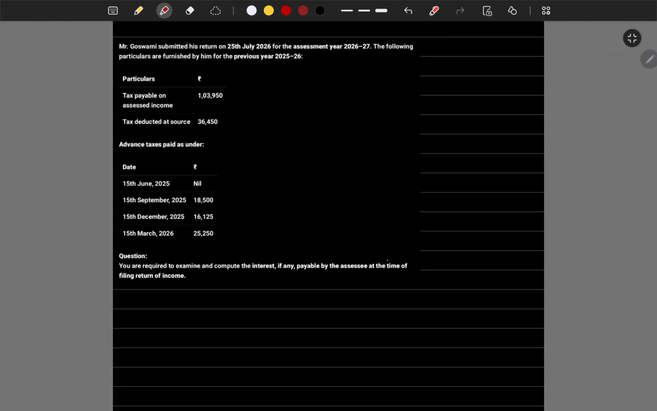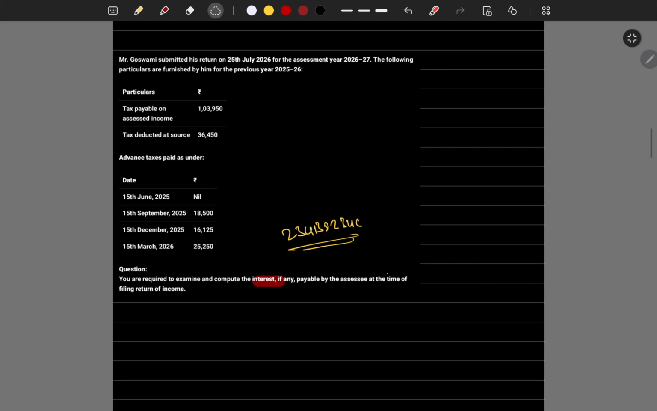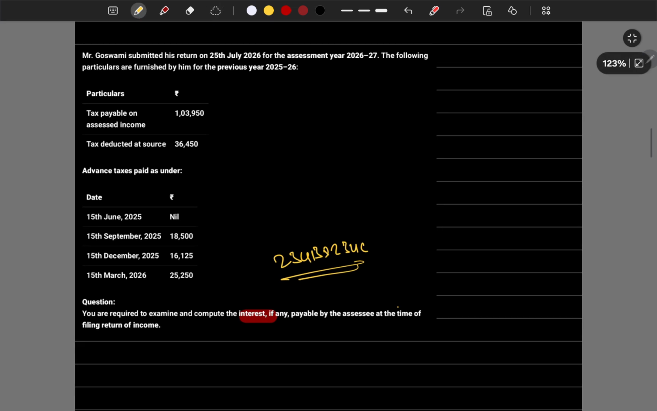Next question is interest under 234B and 234C. 234B is for short payment of advance tax, and 234C is for short payments in terms of installments.